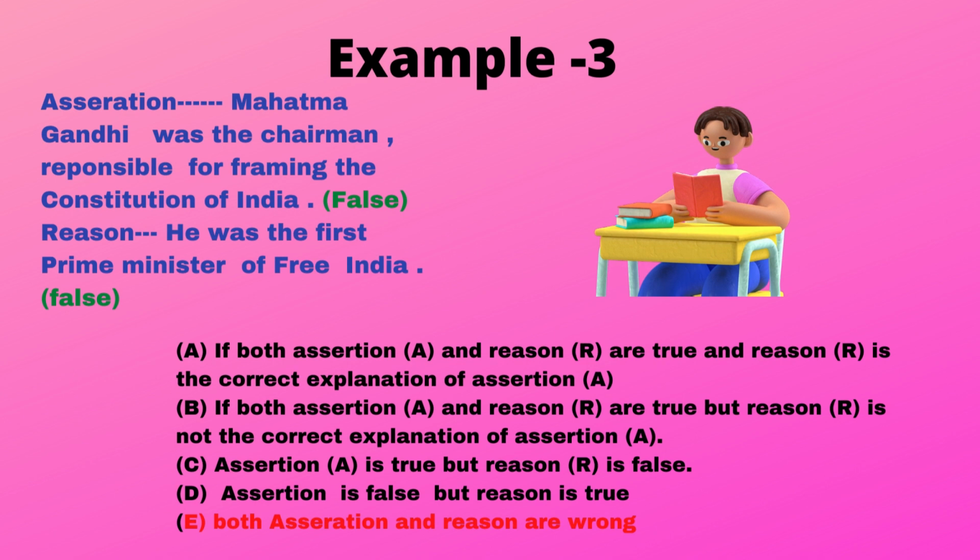Now let's look at the third example. Here, the assertion says Mahatma Gandhi was the chairman and was responsible for framing the Constitution of India. Reason: he was the first Prime Minister of Free India. Now let's examine it one by one. First sentence: Mahatma Gandhi was the chairman and responsible for framing the Constitution of India. Is that statement right, children? Who was responsible for framing the Constitution of India? It was Dr. Ambedkar, not Mahatma Gandhi. So obviously, you will put false at the end of the statement.